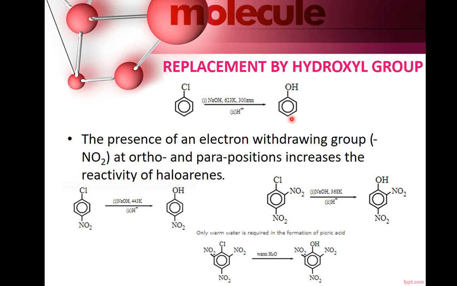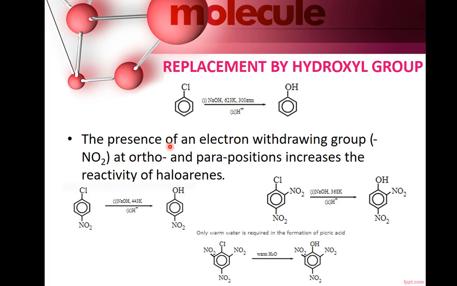This reaction takes place in two steps. First, there will be formation of sodium phenoxide, which in the presence of dilute acid will be hydrolyzed to form phenol. Here you can see the reaction takes place at 623 Kelvin temperature and 300 atmospheric pressure.